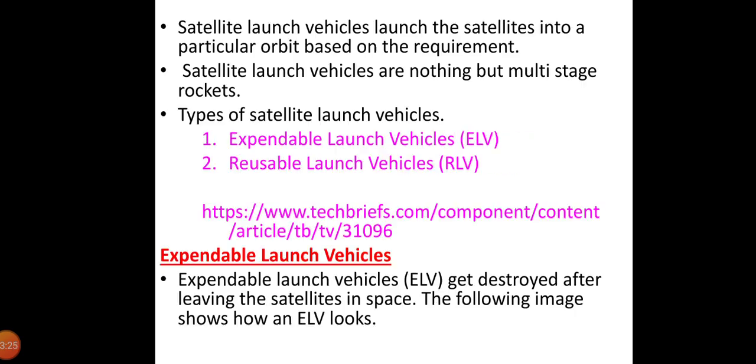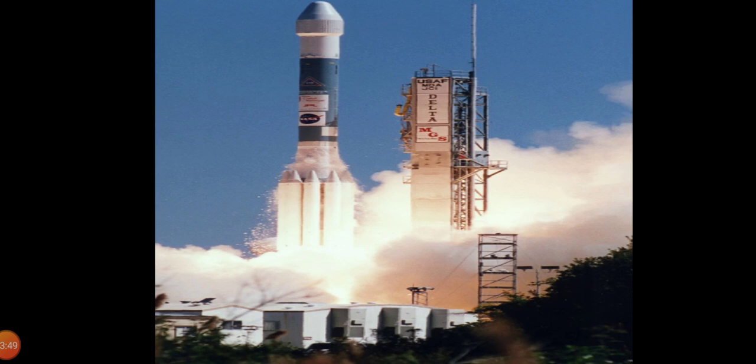Now let us see the types of launch vehicles and propulsion. Satellite launch vehicles launch the satellites into a particular orbit based on the requirement. Satellite launch vehicles are nothing but multi-stage rockets, and they are classified, as I said earlier, into expendable launch vehicles and reusable launch vehicles. Expendable launch vehicles get destroyed after leaving the satellite in space. You can see an image of an expendable launch vehicle in this picture.